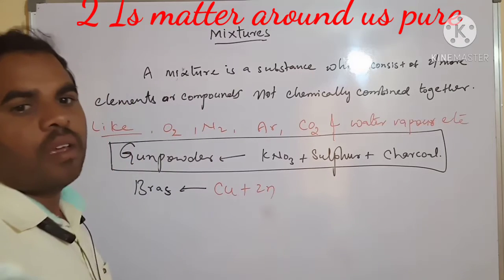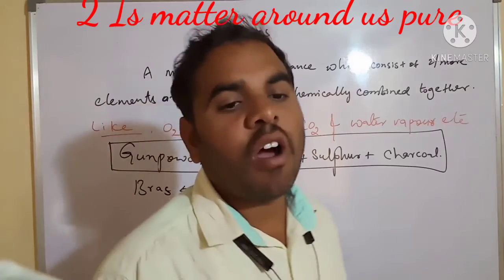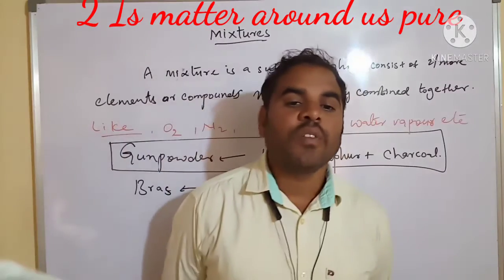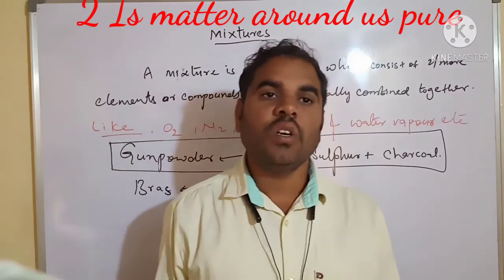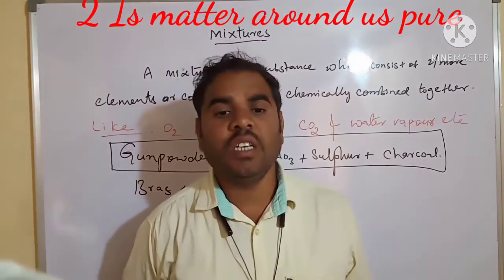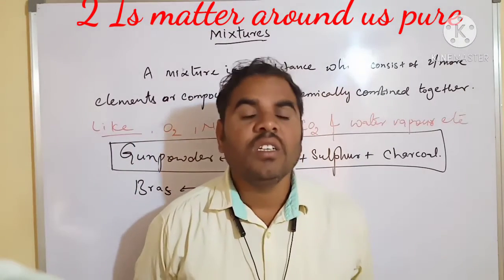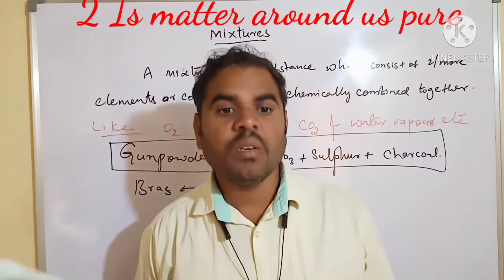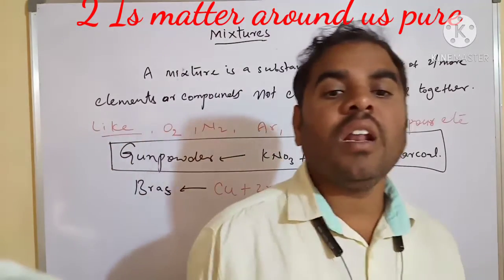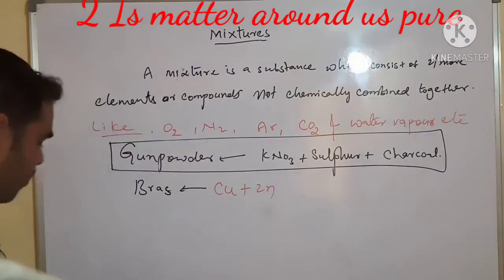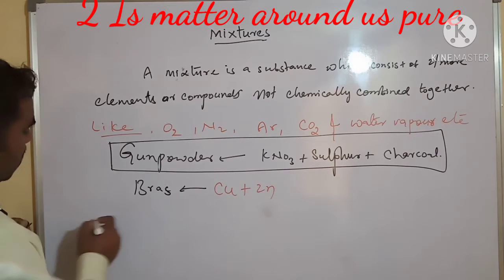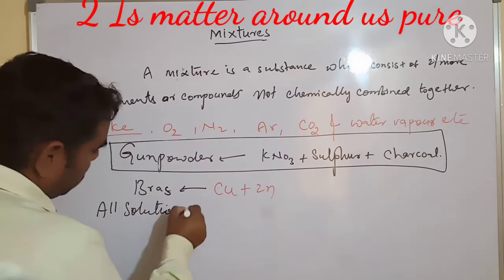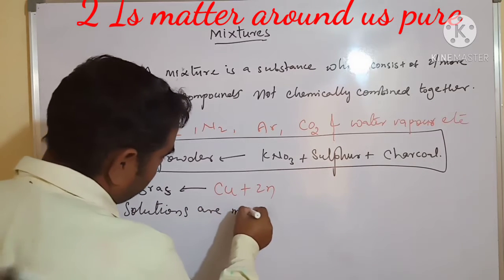Next, a number of alloys are also made. All the substances, say solutions, are mixtures. We have to see the number of solutions there. Salt solution, milk, ink, sugar solution, petroleum. These all are solutions or mixtures. All solutions are mixtures.